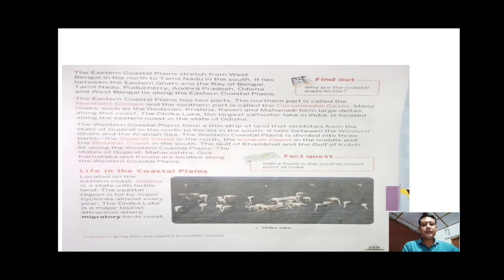Next, Puducherry. Puducherry is also located on the eastern coastal plains, and Puducherry is a union territory of India. What do you mean by union territory? The area Puducherry is governed, ruled, by the central government. It lies to the south of Chennai. So towards the southern part of Chennai, we will find the union territory Puducherry.